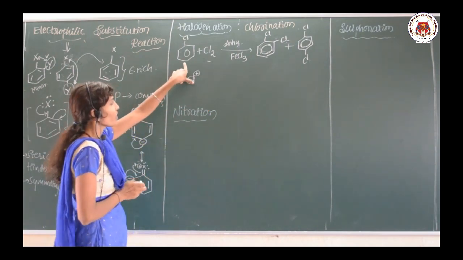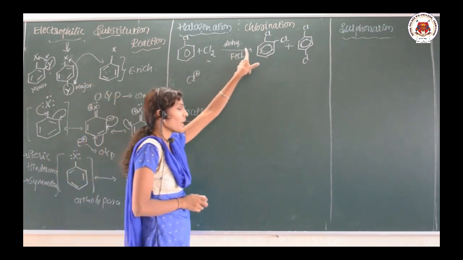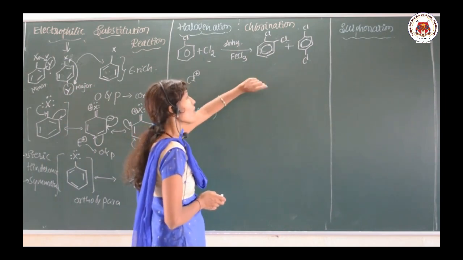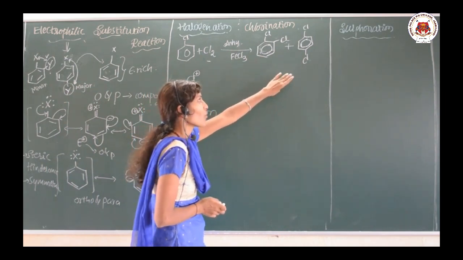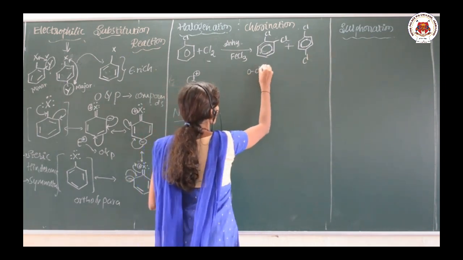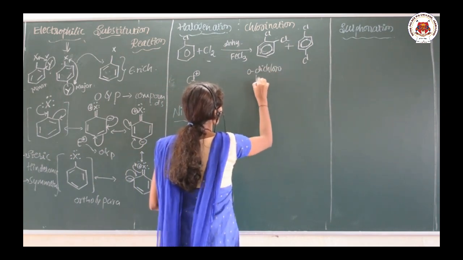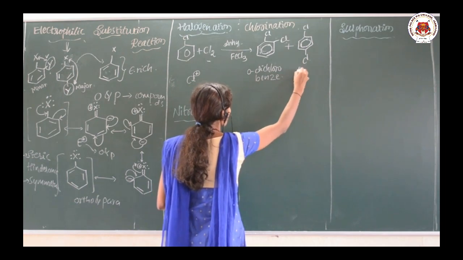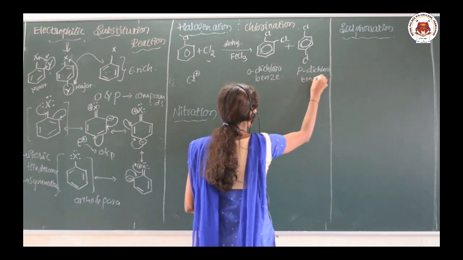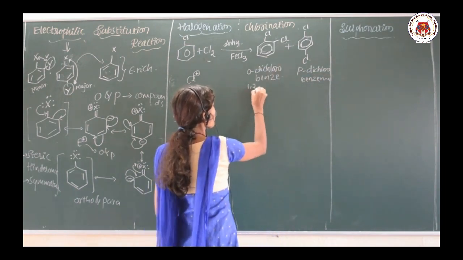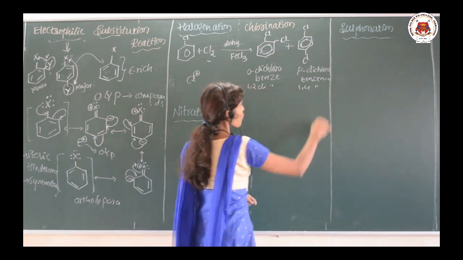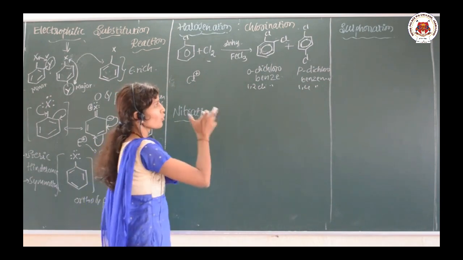So when the chlorobenzene is treated with chlorine in presence of anhydrous FeCl3, we are going to get two types of product. One is ortho dichlorobenzene, one more is para dichlorobenzene. Or else, IUPAC naming, just go through 1,2 dichlorobenzene. Okay, this is 1,4 dichlorobenzene, the names of those two products.